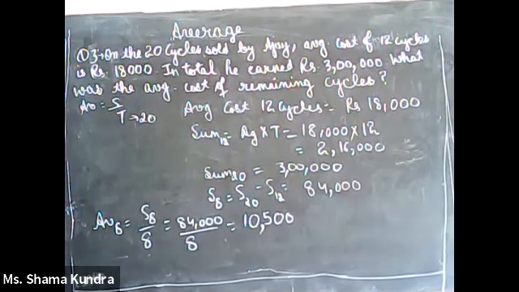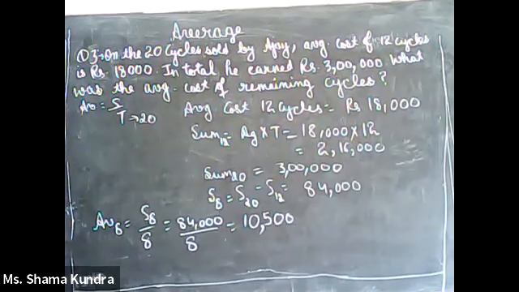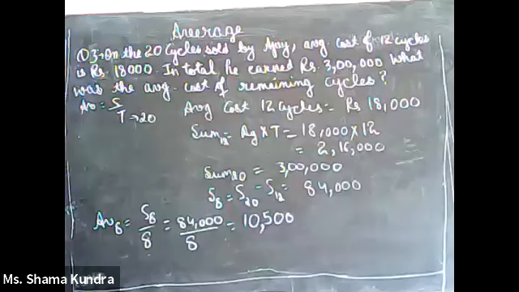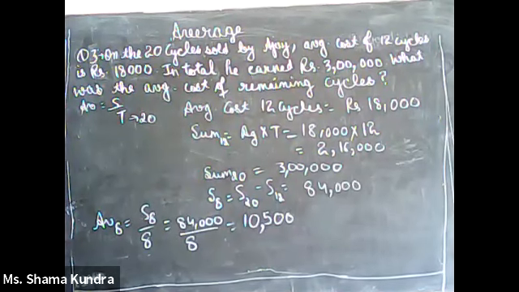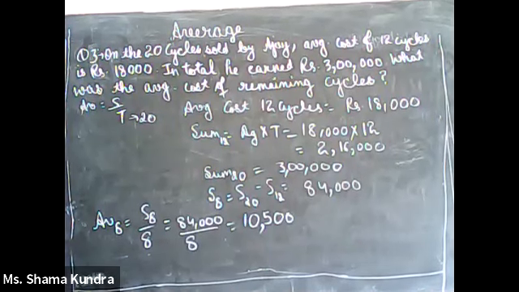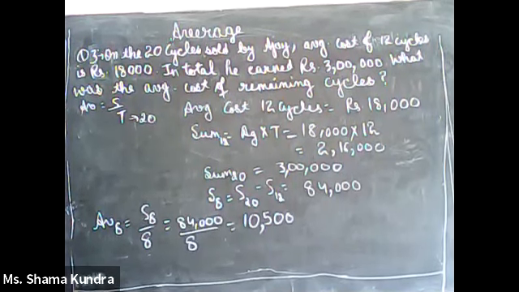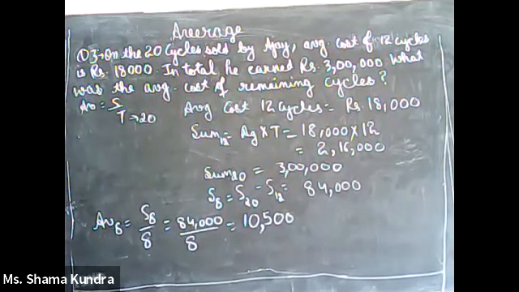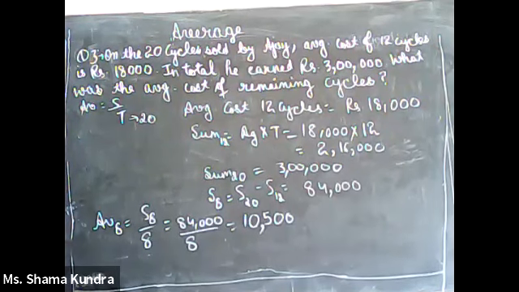Now what happens is that Ajay has 20 cycles. Out of that, he first sells 12 cycles and he gets some money. And when he calculates, he realizes that on average for each of these 12 cycles he has received 18,000 rupees. He might have sold one cycle for say 20,000, another for say 11,000 only.